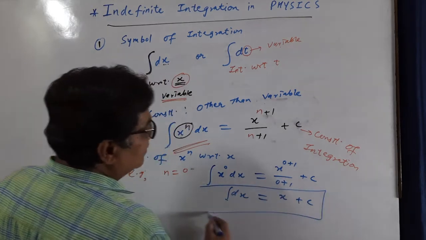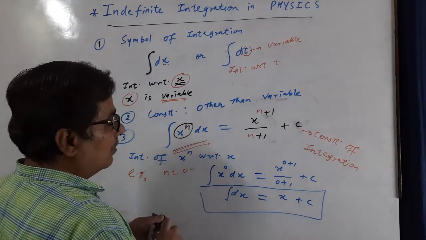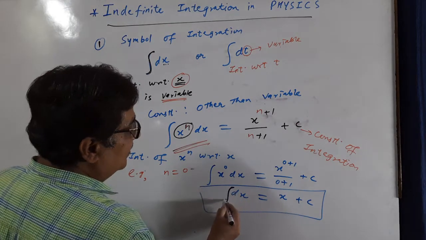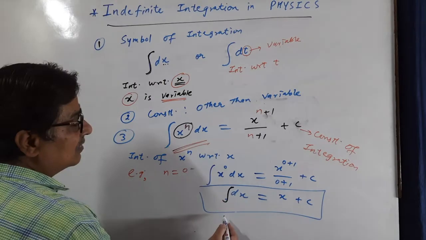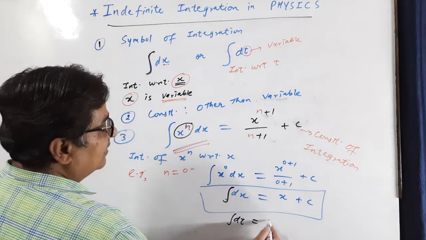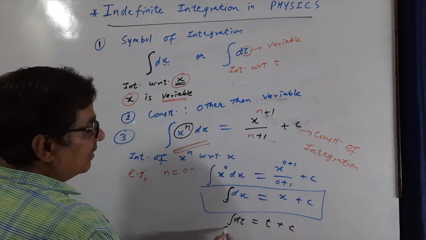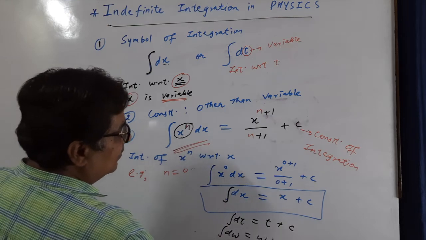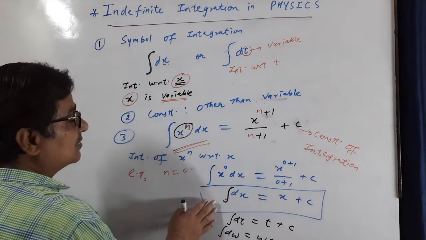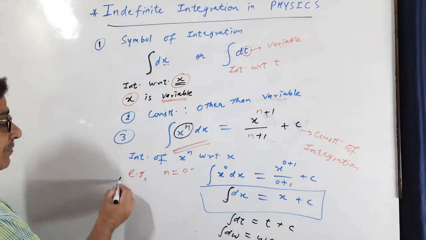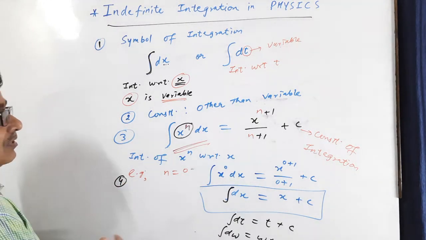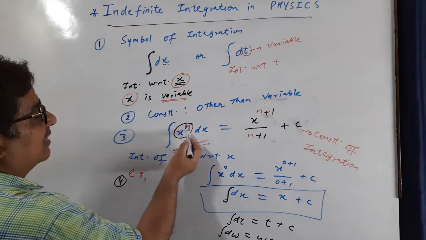Now onwards, remember this formula. Integration of dx is x. Similarly, you may remember integration of dt is t plus c. Integration of dw is w plus c. This is very important formula. You may call it step number 4 also. Like integration of x raised power n dx is this.